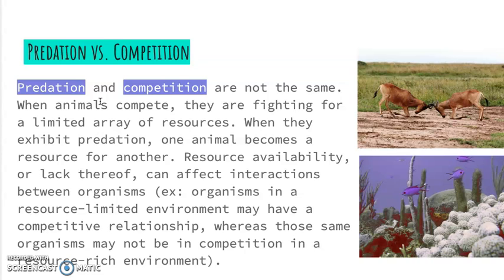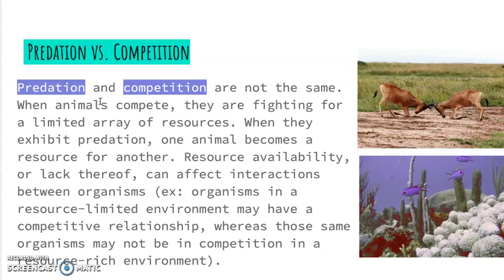Resource availability, or lack thereof, can affect interactions between organisms. For example, organisms in a resource-limited environment may have a competitive relationship, whereas some of the same organisms may not be in competition in a resource-rich environment.